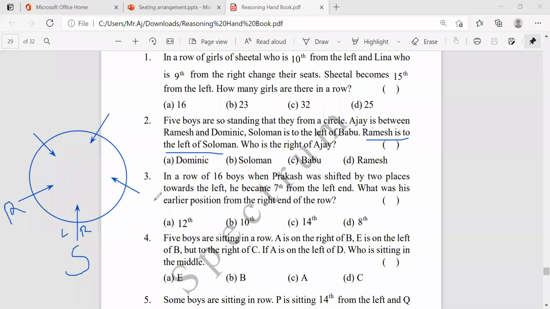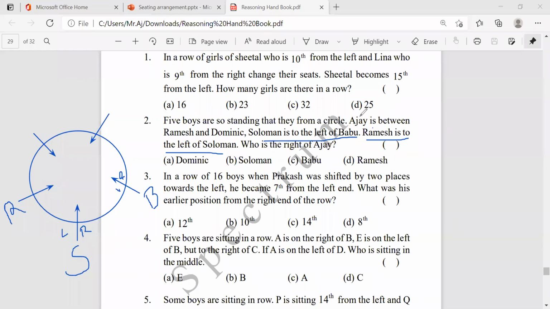Ramesh will be here. And Solomon is left to Babu. Left to Babu. That means Solomon, right, will be Babu, right? Solomon will be Babu. So Babu is here, Babu's left it is, and right will be this. And what they're saying, Solomon is left of Babu. This is Babu, and left Solomon is there.